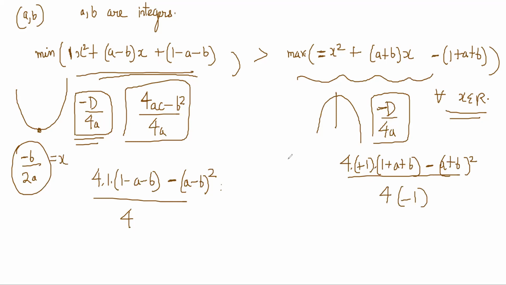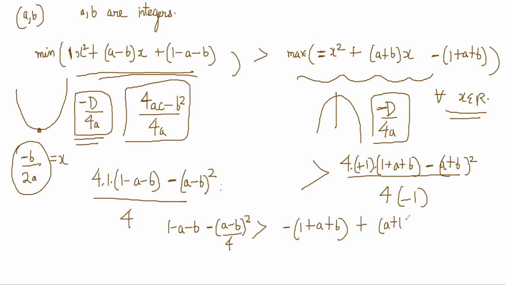So finally, it is basically this inequality, and this inequality we have to solve. Let's simplify it a little bit, cancel off the 4 and all. (1 minus a minus b) minus (a minus b) whole square by 4 is greater than, divided by minus 4, so minus 1 plus a plus b, minus 4, so plus (a plus b) whole square by 4.